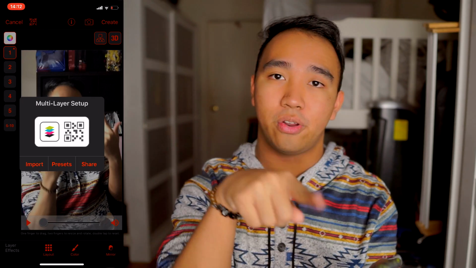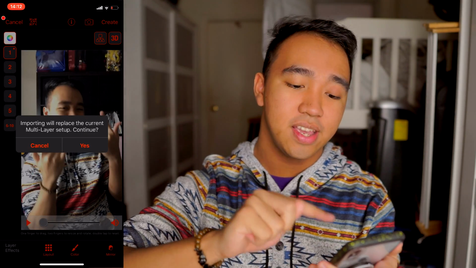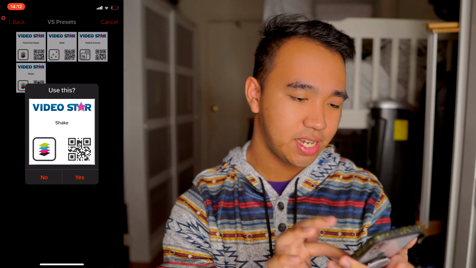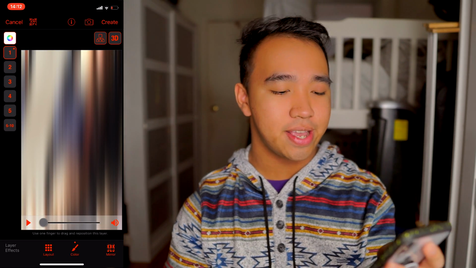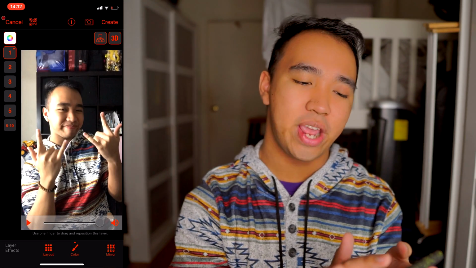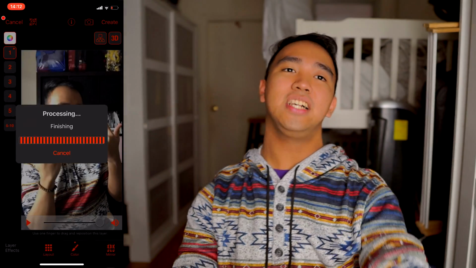By clicking on the barcode in the top left, click on import. Yes, so the shake. This is the one that I usually use, and it looks like this when I play it. Press on create once you've added it, press on yes, and you should have something like this so far.